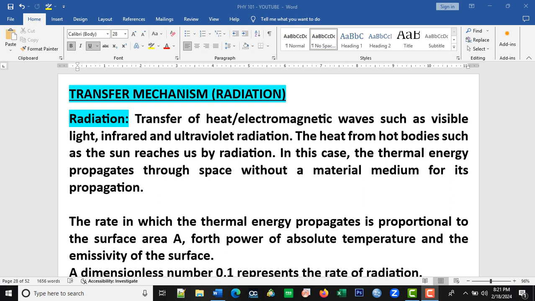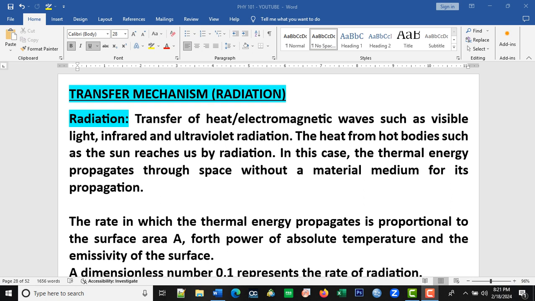When I talk about electromagnetic wave, of course, I believe you know what I mean. A few to mention include the light energy, the infrared energy, and the ultraviolet radiation. When I say infrared, it's another name for heat. If I don't say heating effect, I can use the term infrared. The heat from hot bodies such as the sun reaches us by radiation.